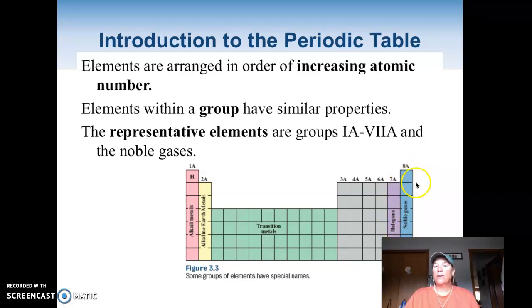And then these guys right here are the noble gases. And the noble gases is a stuck-up group. They don't react with anything. And the reason for that, they're full. They don't have room to add anything. So, this is helium and argon and krypton and things like that.